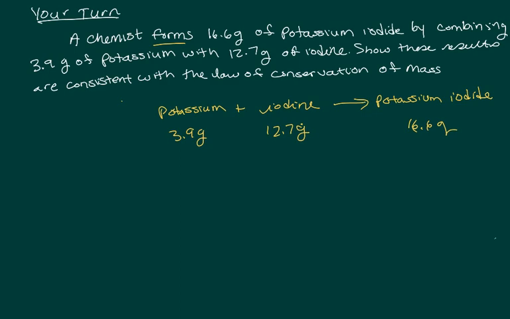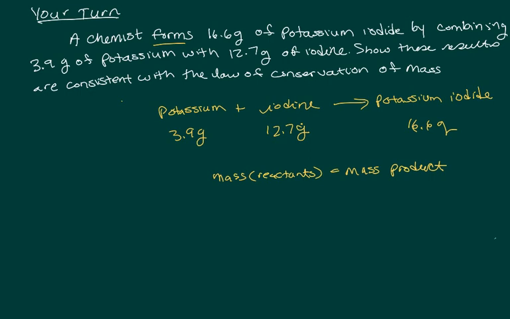So now I want to make sure that the mass of my reactants is equal to the mass of my product or products. In this case, we have only one product, which is fine.